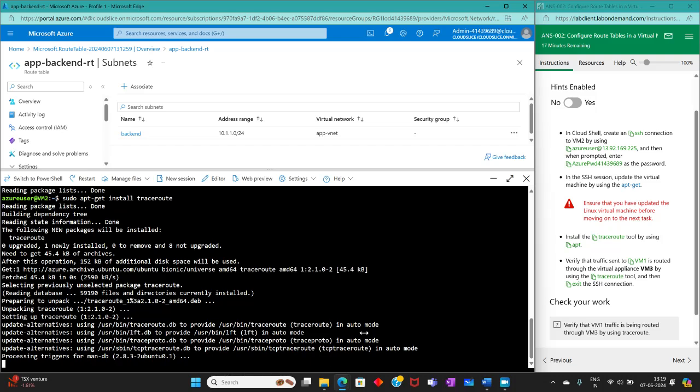So we are installing traceroute. Verify that traffic sent to VM1 is routed through virtual appliance VM3 by using traceroute.